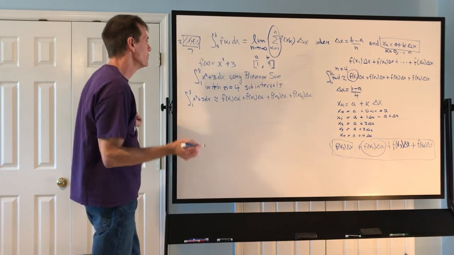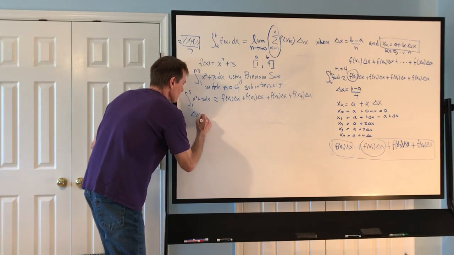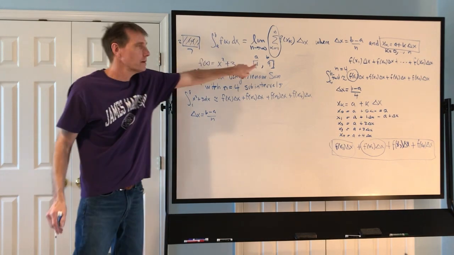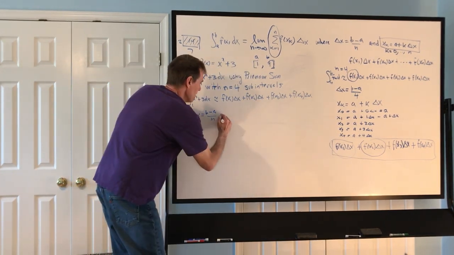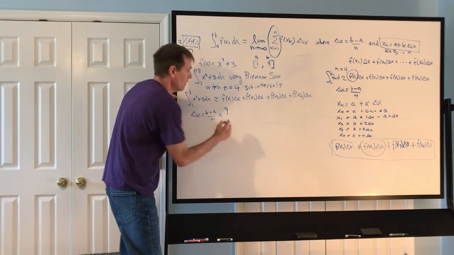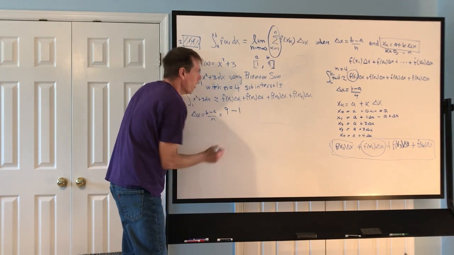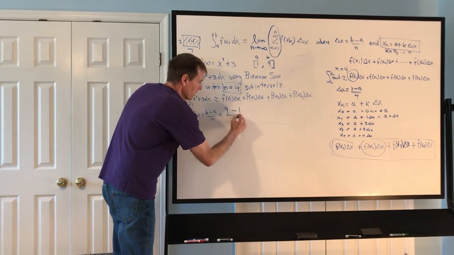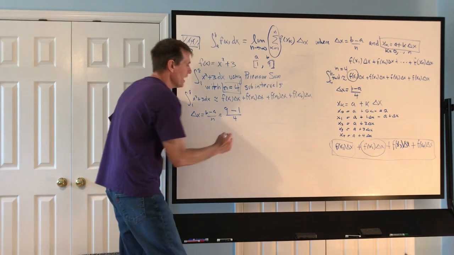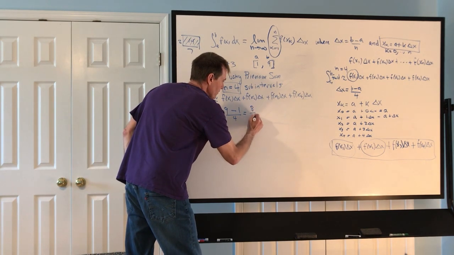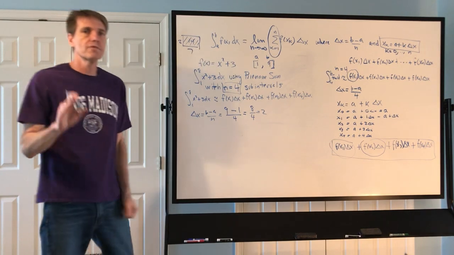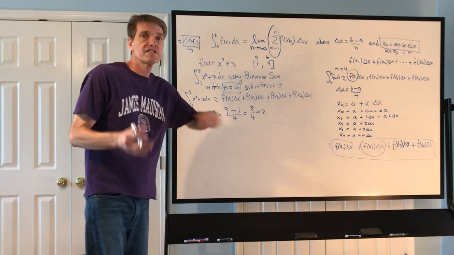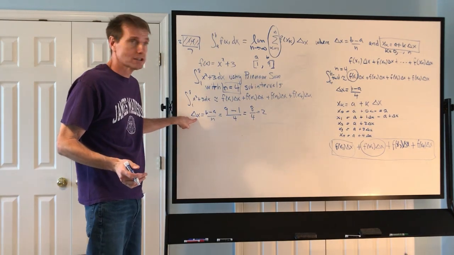So the first thing I need to do is calculate my delta x. So it's b minus a over n. Now who's the b? And you're like, Dr. Warren, I got that. That's the 9. Who's the a? 1. And who's the n? And you're like, Dr. Warren, you just put a box around it. That's 4. So my delta x would be equal to 8 over 4, which is 2. You're like, Dr. Warren, this is the first thing in this class I've actually understood. Okay, 8 over 4 is 2. So there's delta x.